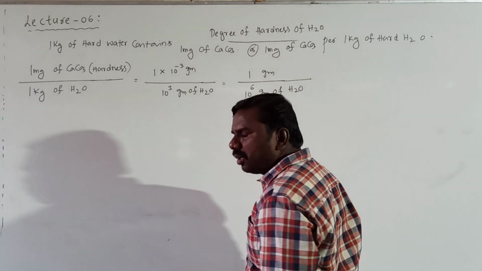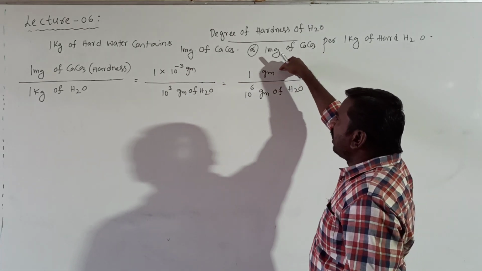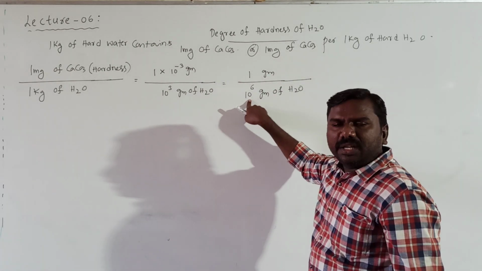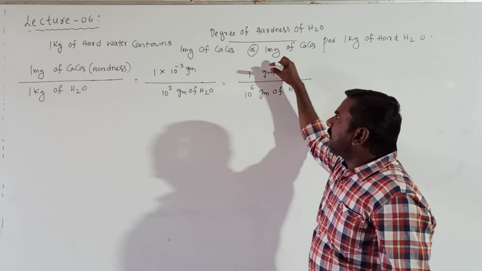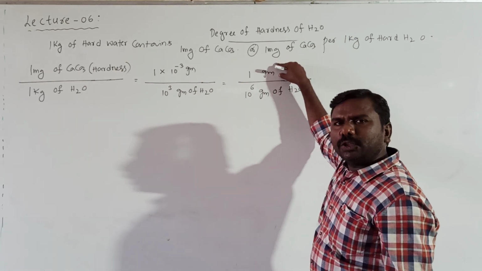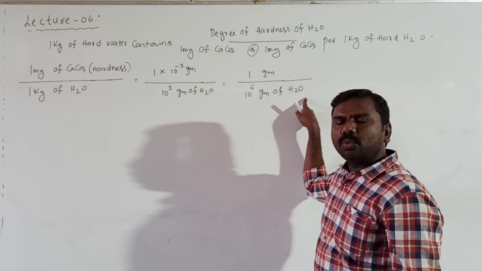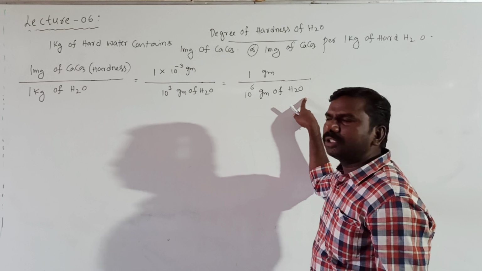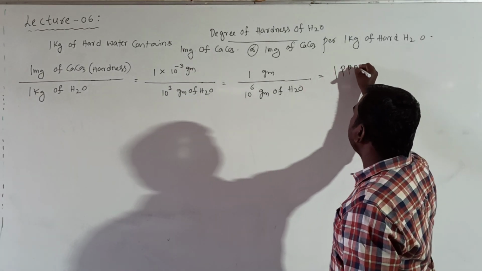Water is a hard water. Hard water is a solution. 1 gram present in 1 million, 10 to the power of 6 is nothing but 1 million. So parts of solute present per 1 million parts of hard water, nothing but solution, is called ppm. It is called 1 ppm.